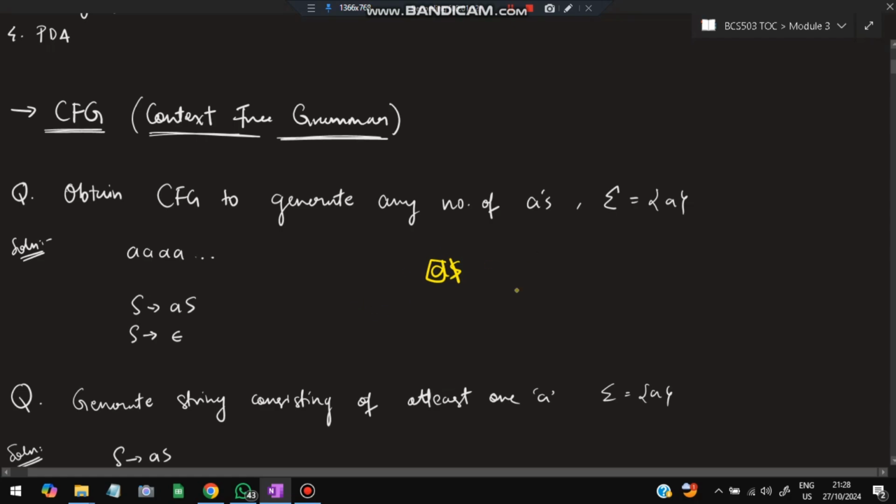Suppose I want to generate two A's. I do S goes to AS, and again this S goes to AS, so it will be AAS, and this S I substitute as epsilon, so here it will be AA. Like that I can keep on generating in a loop n number of times, however many A's I want, and when I want to end, I end it with epsilon. That is how you obtain a CFG.